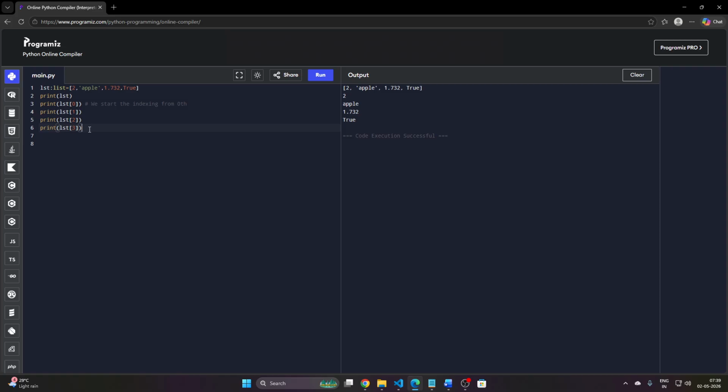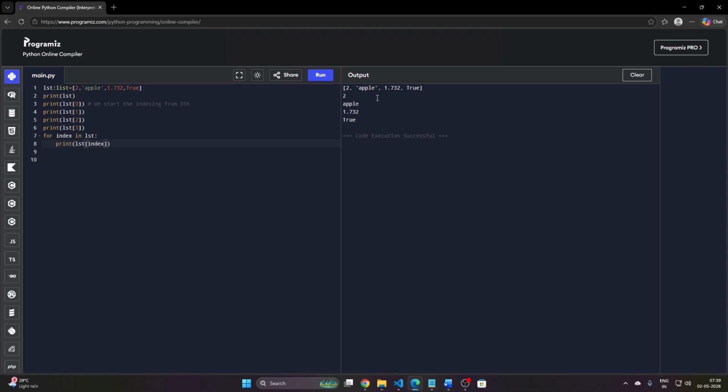If we want to display all the elements at once, then we use the loop, like for index in lst, then print index.